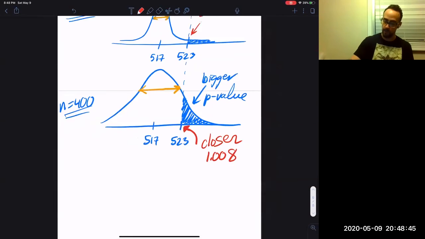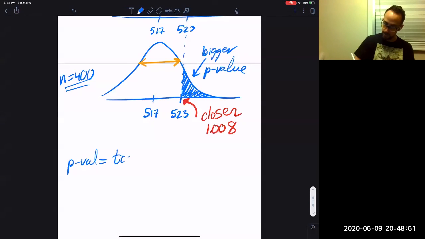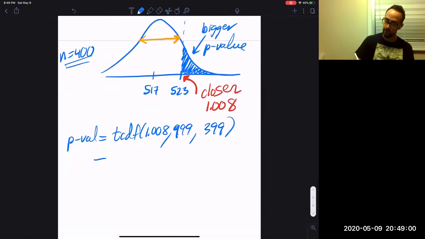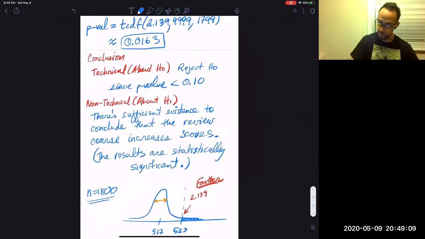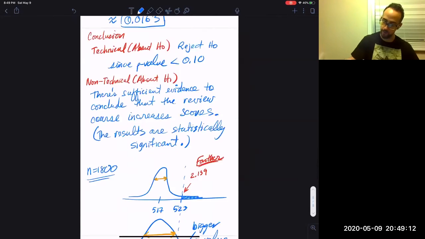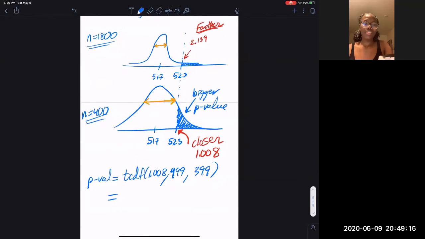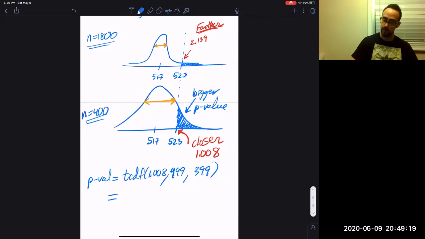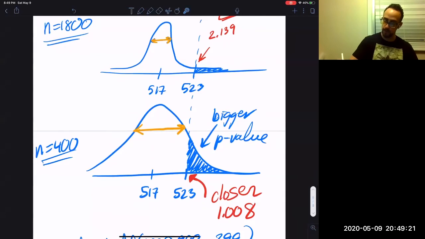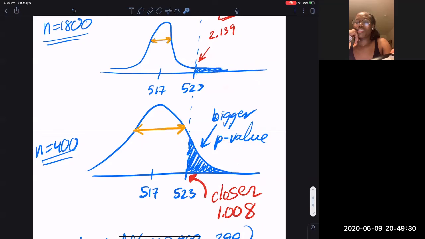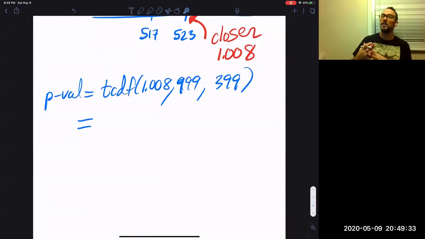And now, when I find the p-value, it's going to be tcdf of 1.008, comma 9999, comma degrees of freedom 399. Will that p-value be bigger or smaller? The last p-value was 0.0163. I think it's going to be smaller. Now, think about this though. You're misunderstanding this p-value. Look, this is the p-value right here. See these p-values? Which one's bigger? Oh, okay, it's going to be bigger. Yeah. So since the p-value is bigger, we have less evidence to reject the null hypothesis.